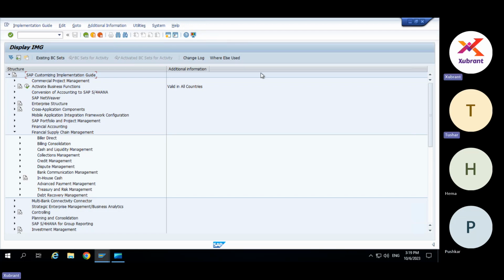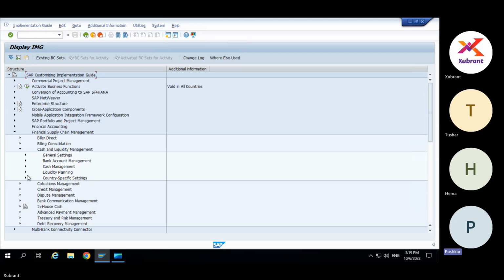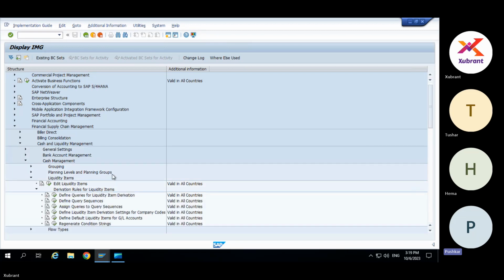It will never be the case that a company has no treasury or cash management practices and wants to start fresh directly in SAP. That generally doesn't happen. They have existing practices outside SAP, with their formats and structures ready. You just have to identify those structures correctly, for which organization, what the liquidity structure is, and accordingly map it into SAP.